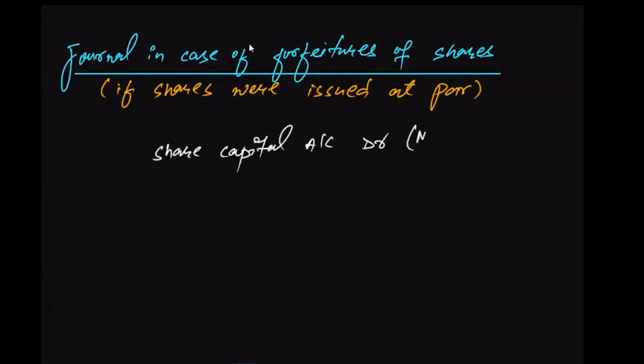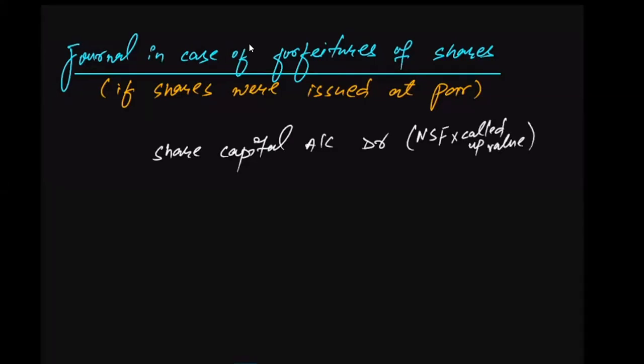Number of shares forfeited, that means NSF, will be multiplied with the called up value of share.